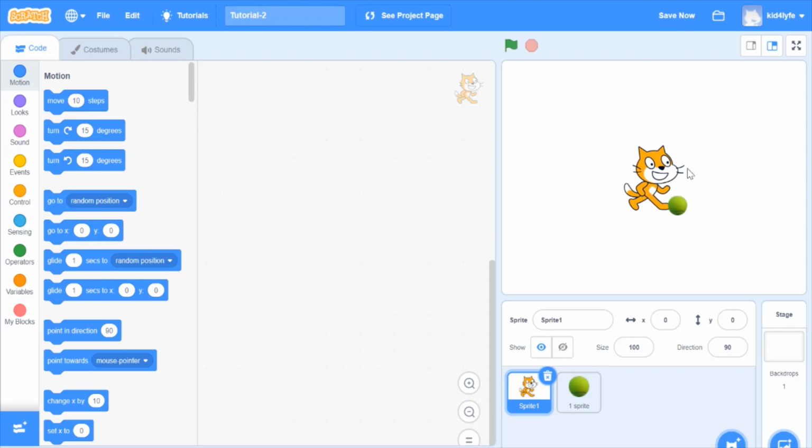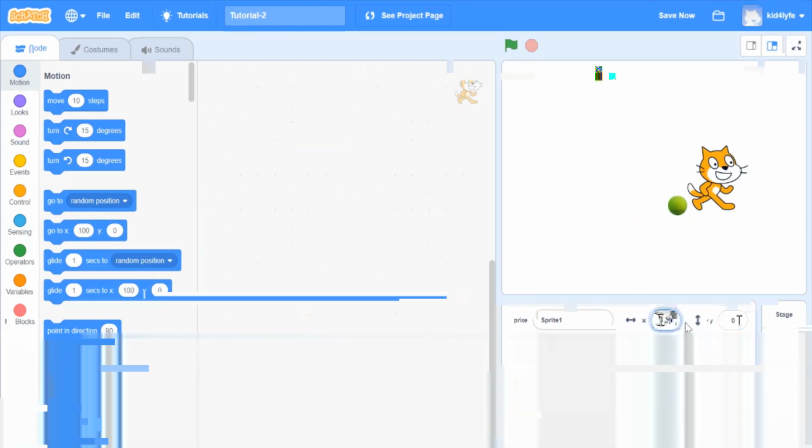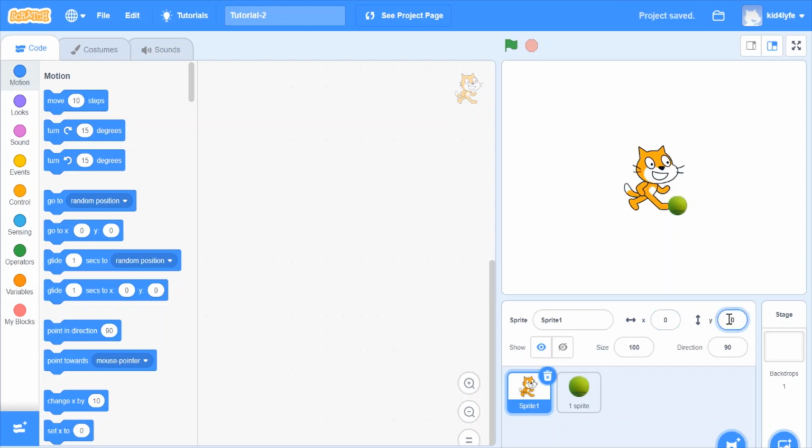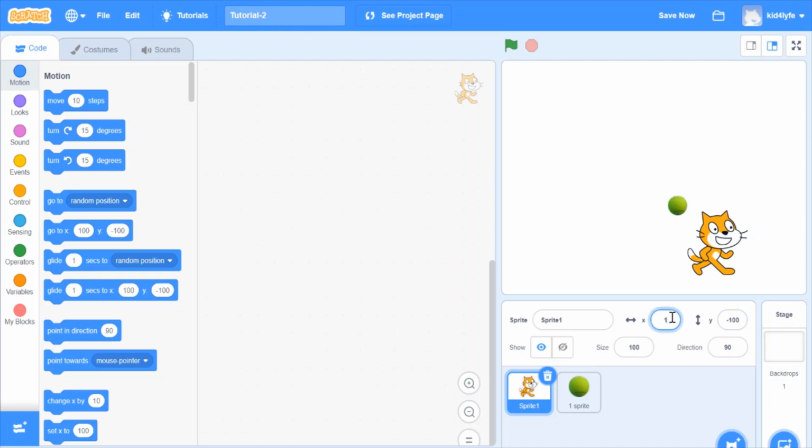So let's say the sprite wants to go here. Then we can type a positive number in the X. But let's say it wants to go the other way around and go left. We can type negative 100. Let's say the sprite wants to go up. Then we can type a positive number in the Y. Down, negative. That's the basic understanding of X and Y. You can combine both of these values to make the sprite go into corners, basically wherever you want.